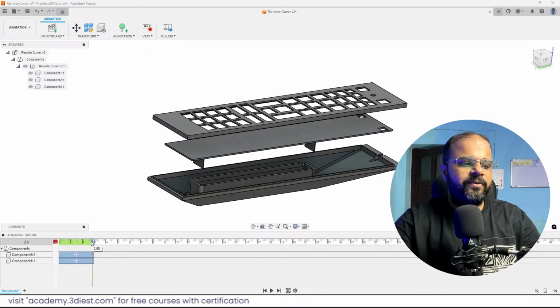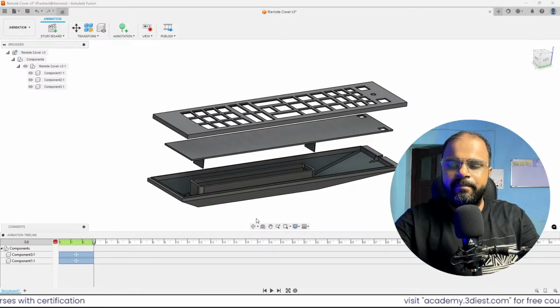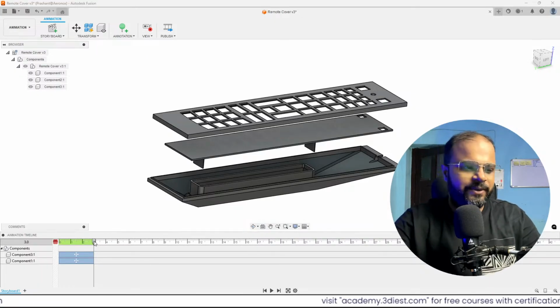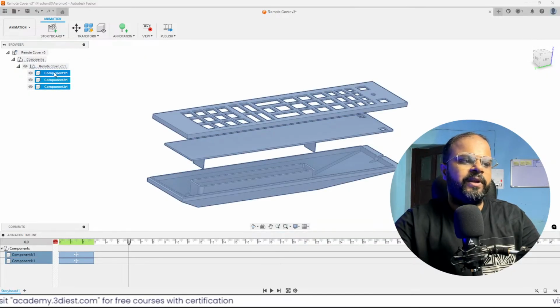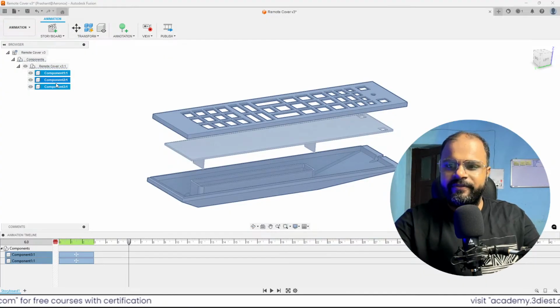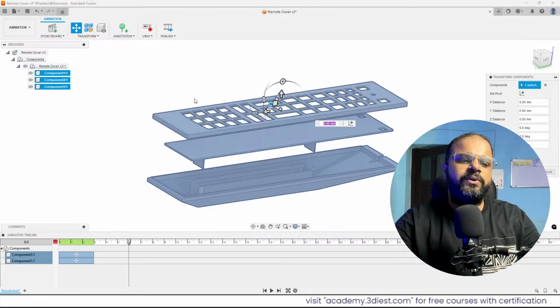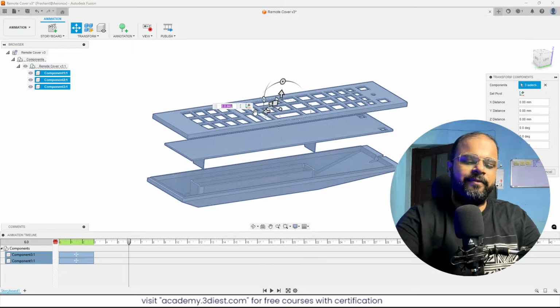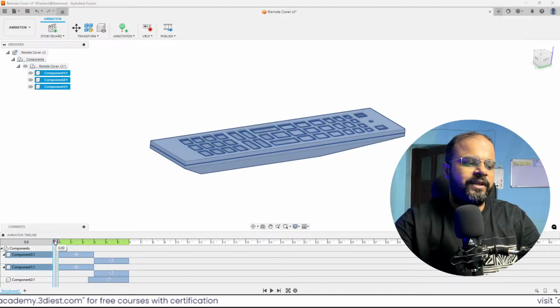And now from this moment, I want to rotate all three of them by 360 degrees. So again I will move this cursor up to 6 seconds. Here you can see we're on the 6-second timeline. I will select all three components by pressing shift on my keyboard. Definitely I can select multiple components. Then again I will activate the transfer component tool, click on the horizontal rotation, write 359, and press enter. So what it does is rotate all three components.